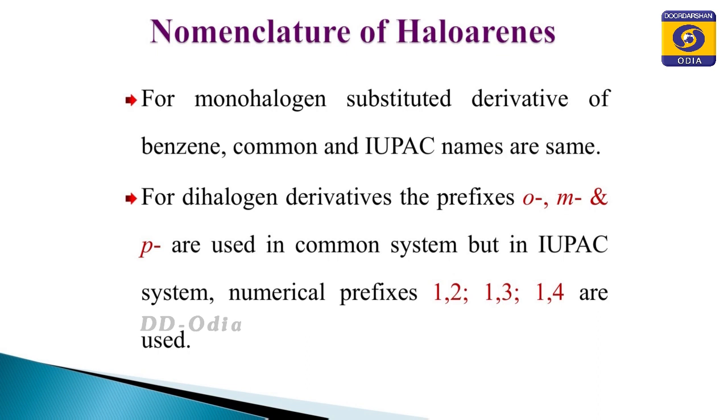In the common name system, we use the prefixes ortho, meta and para. But in the IUPAC system, we use numerical prefixes like 1,2, 1,3, 1,4 respectively for ortho, meta and para isomers.